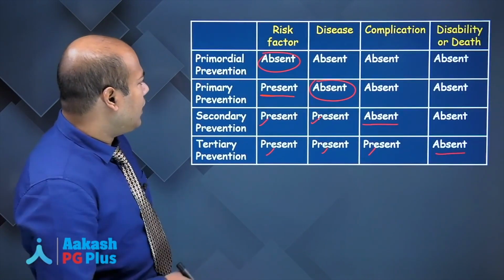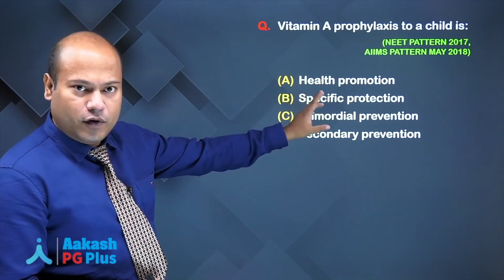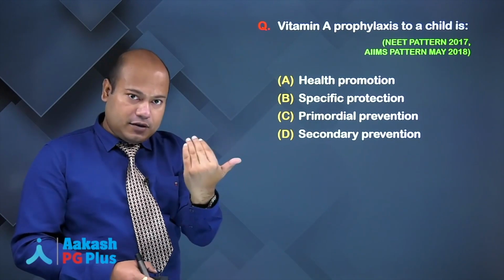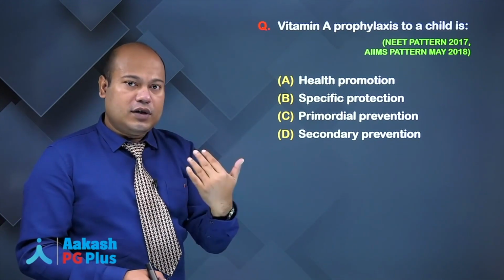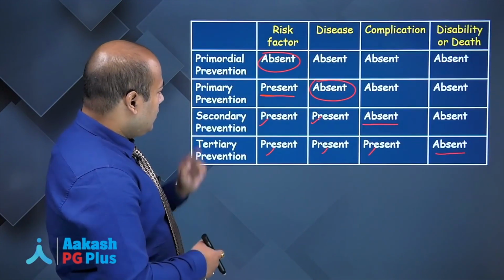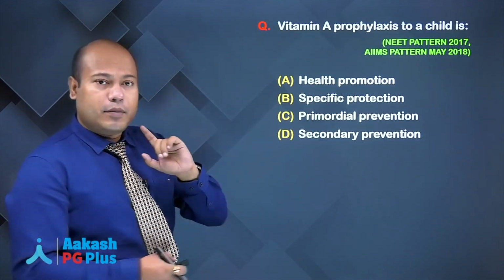So if you look at this chart, risk factor is present, okay, but is this child suffering from night blindness? No. You are doing prophylaxis. Prophylaxis means what? It is prevention. You are trying to prevent the onset of night blindness in this particular child, okay. So risk factor present, disease absent, it will come under primary prevention.